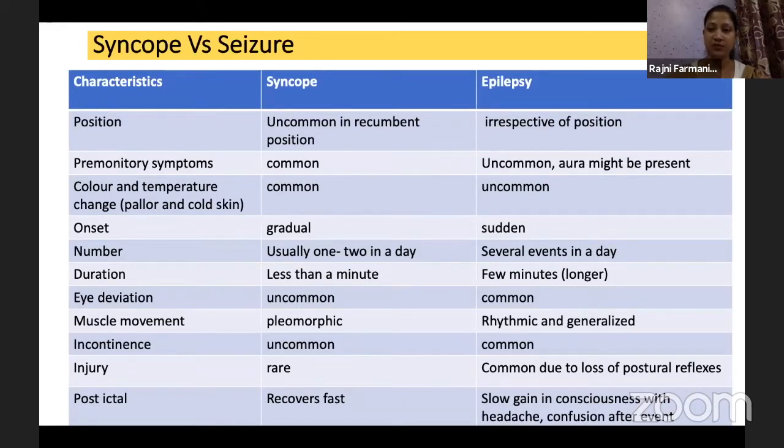The post-ictal phase is very important. You know that a quick response and quick regain of consciousness favors syncope. And if the regaining of consciousness is slow, and there is headache, confusion or drowsiness after that event, that favors epilepsy.